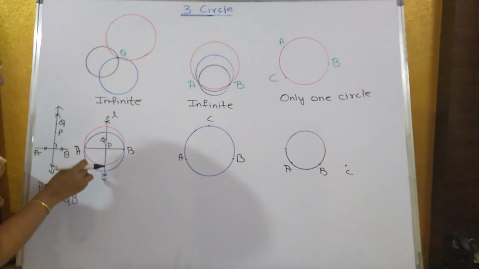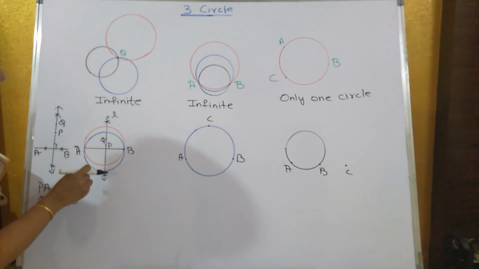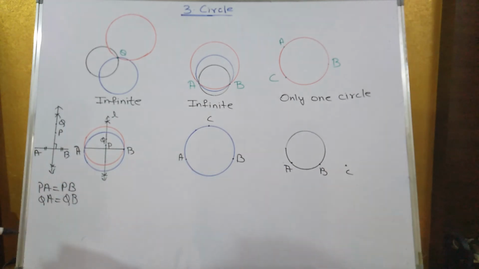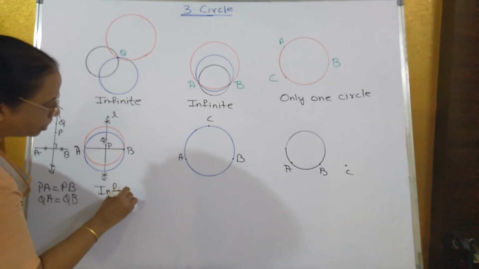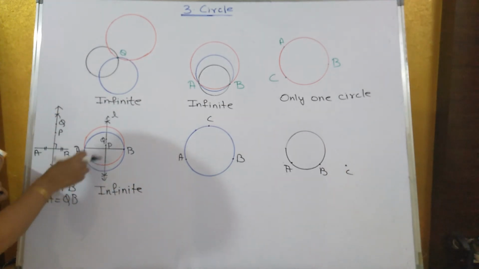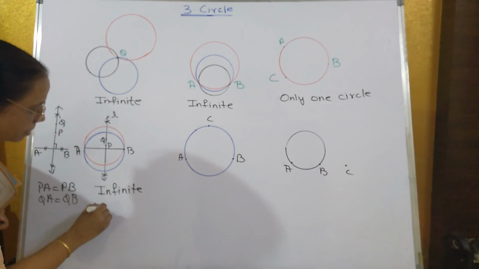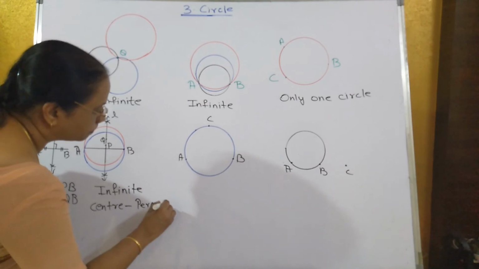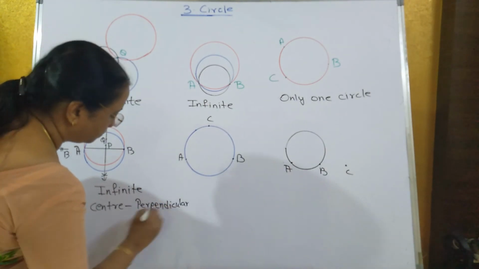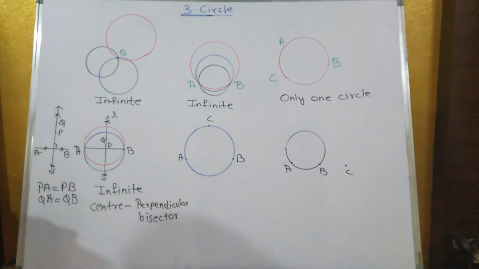So here also PA and PB will be equal. Why? Because the center is lying on the perpendicular bisector. How many circles can you draw? Infinite circles you can draw by taking any point on the perpendicular bisector. But of this infinite circles, where should be the center? The center should be on the perpendicular bisector. Then only you can draw infinite circles passing through the points A and B.